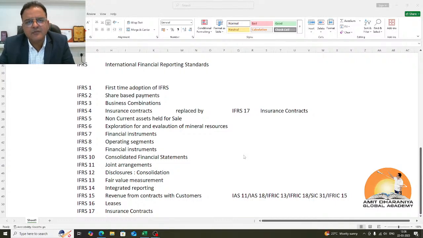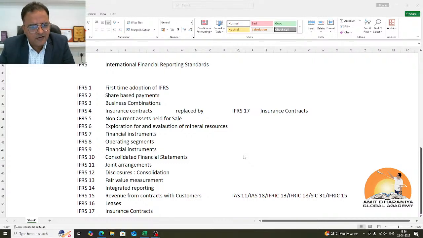Now this standard is specially issued for the mineral industry since there is a conflict with IAS 38 intangible assets. IAS 38 has a way of recognizing or capitalizing the development cost, but only on meeting certain criteria, which was not working for the mineral industry because they wanted the right to capitalize their E&E assets, exploration and evaluation assets, earlier than meeting all those criteria. So they wanted to capitalize the moment they get the right to explore. So it was conflicting, so a new standard was issued especially for the mineral industry, which is in progress, and we'll see some more updates around this in future.